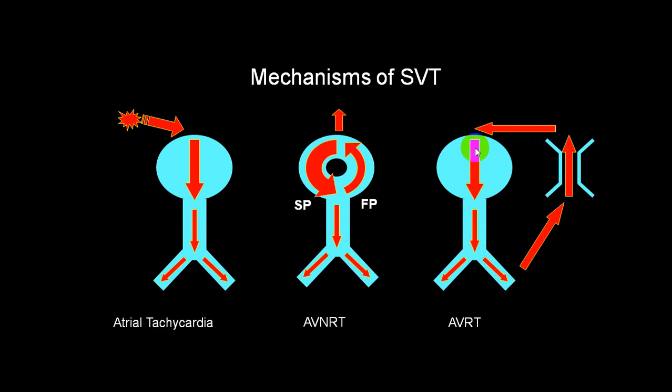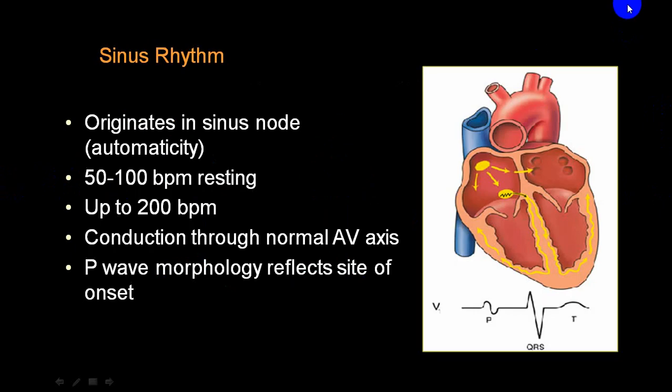So it is using the AV node, but also there is a re-entry through the accessory bundle of Kent from the ventricle to the atrium, and this is in a reverse way, and that's why it is called reciprocating tachyarrhythmia, atrioventricular reciprocating tachyarrhythmia, and this will produce a narrow complex tachyarrhythmia. But when it is from a different pathway, it will produce a broad QRS tachyarrhythmia when it is coming in this direction. So we'll be showing you that in further chapters.